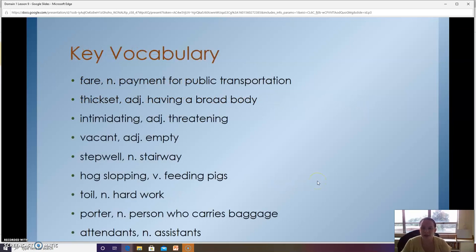Some key vocabulary to keep in mind. Fare is a payment for public transportation. Thickset is having a broad body. Intimidating is threatening. Vacant is empty. Stepwell is a stairway. Hog slopping is feeding pigs. Toil is hard work. Porter is a person who carries baggage, and attendants are assistants.